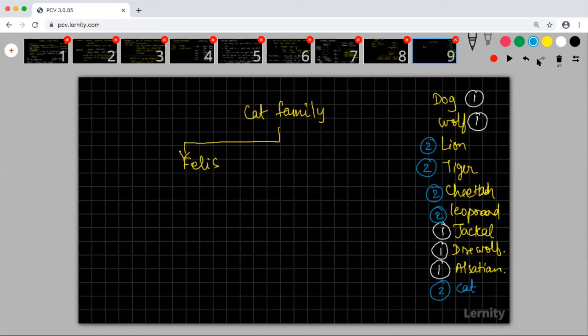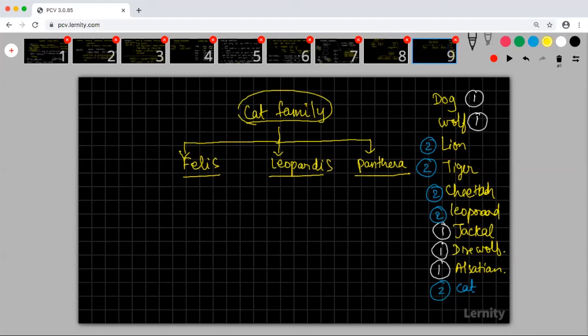Felis is one genus. Similarly, there is one genus called Leopardus. Then there is one more genus called Panthera. So these are all genera belonging to the same cat family. The cat family's name is Felidae. So Felidae is one family.